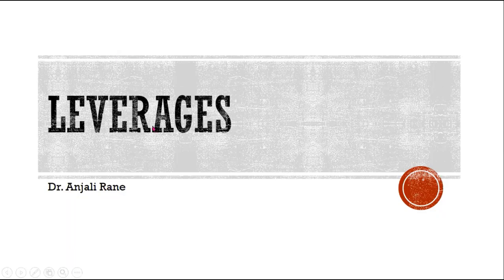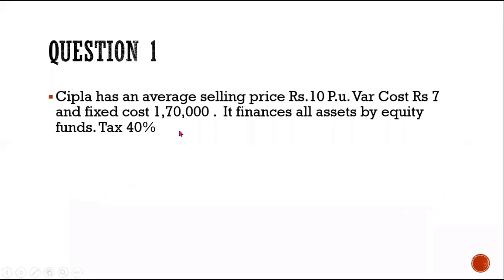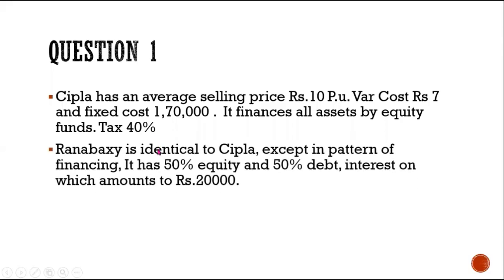Okay, so the first problem: Cipla Limited has an average selling price of rupees 10 per unit, variable cost of rupees 7 and fixed cost of 1,70,000. Cipla Limited finances all assets by equity funds, and the tax rate given was 40%. We also had one more company, Ranbaxy, which is identical to Cipla Limited, except in the pattern of financing.